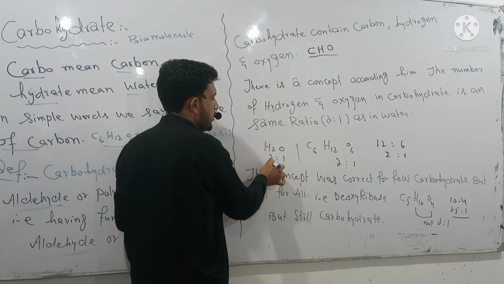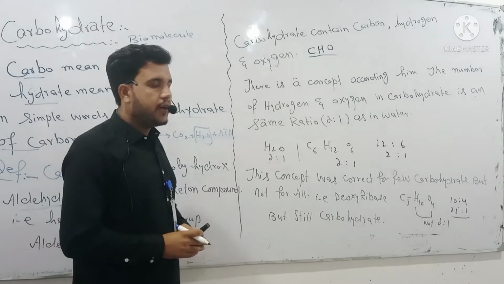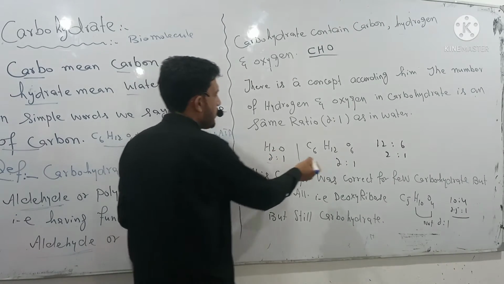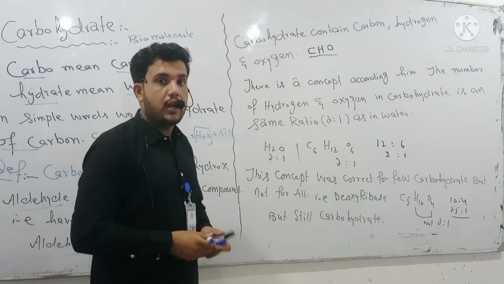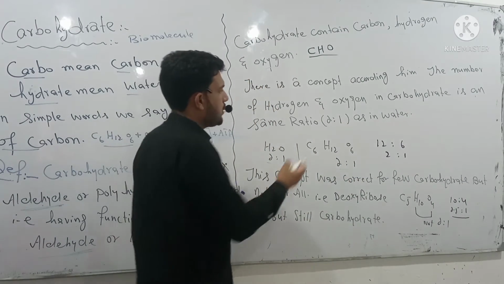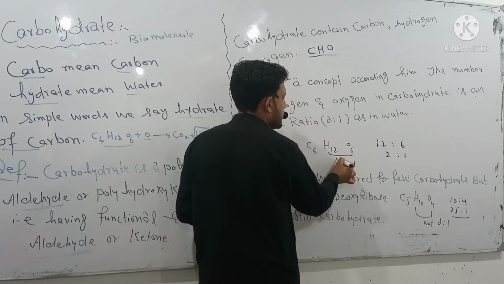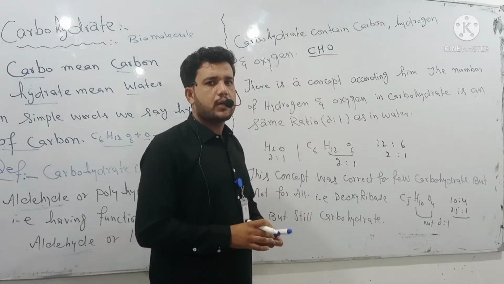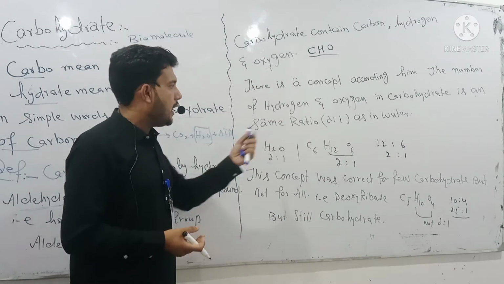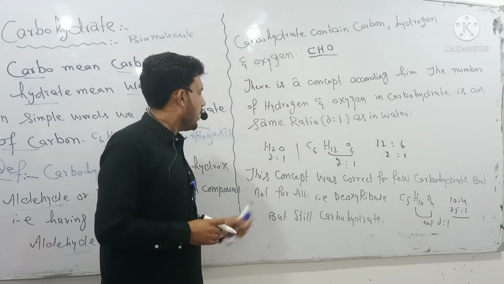In water there are two hydrogen atoms combined with one oxygen atom, which is 2:1. The same case applies if we consider the carbohydrate glucose, C6H12O6. Here, if we observe the ratio of hydrogen and oxygen, it is 2:1. In other cases, fructose, galactose, and sucrose all have a 2:1 ratio, similar to water.